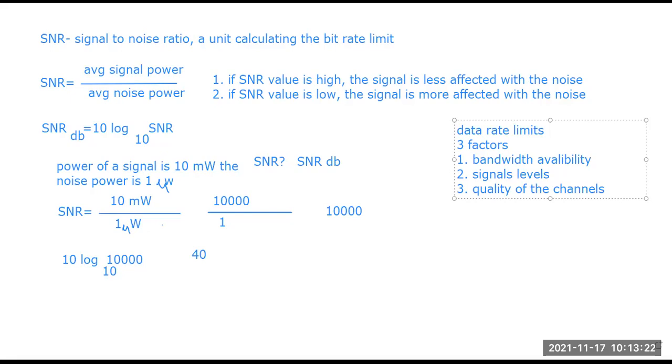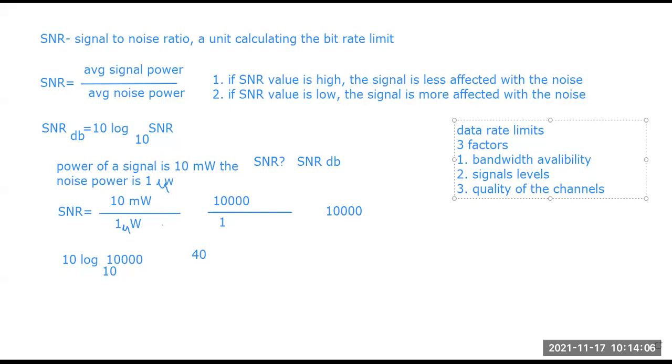And depending on the package I choose, the bandwidth is allocated. If I'm choosing a 590 package, maybe I'm getting 75 Mbps speed. If I'm choosing an 850 package, then maybe it gives me 100 Mbps. So for different packages, different bandwidth allocation is available, and depending on that bandwidth availability, the data rate depends. Second one, levels of the signals. Different levels of signals are introduced, some analog, some digital, and that is also a factor for the data rate limit.